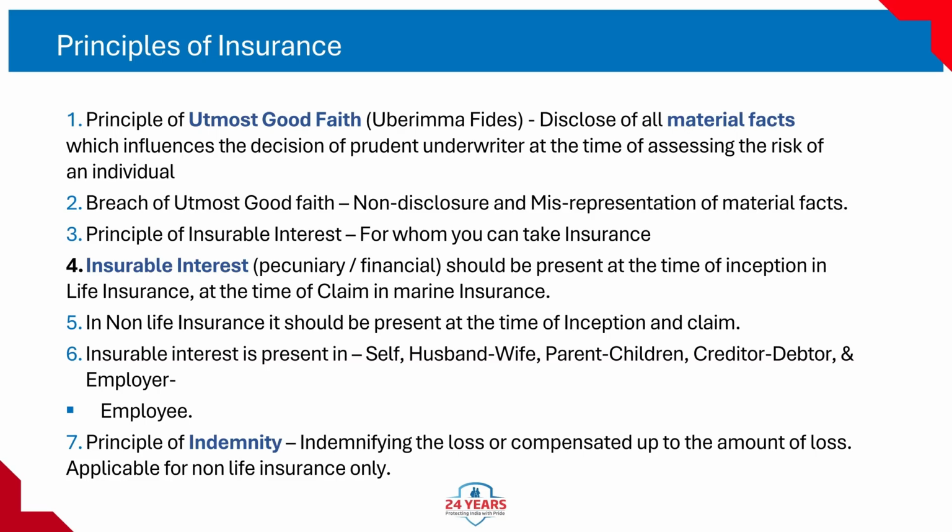Number 6. Insurable interest is present in self, husband-wife, parent-children, creditor-debtor, and employer-employee. Self, your own life or property. Husband-wife, spouses can insure each other. Parent-children, parents can insure children and vice versa. Creditor-debtor, a lender can insure the life of a borrower for the loan amount. Employer-employee, employers can insure key employees.